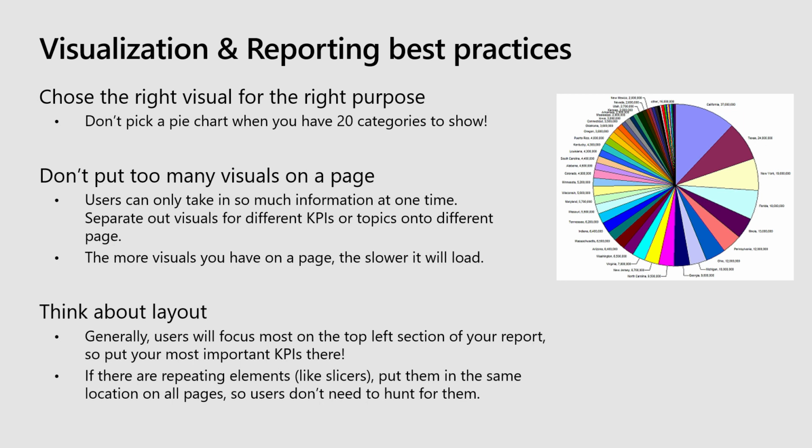And then the last tip is to also think about your layout. Think about what a person is going to pay attention to first when they open up their report. If you look at eye tracking, when the page loads, first people look generally at the whole thing, but then they start going like they're reading a book: top left to right, and then down and down. We also know that people all have really short attention spans. Probably some of you have already zoned out now. So put the most important thing in the top left, because that's where their eyes are going to go first. They're going to see that before they zone out and go check on Twitter or something. That's where you want to put your most important things.